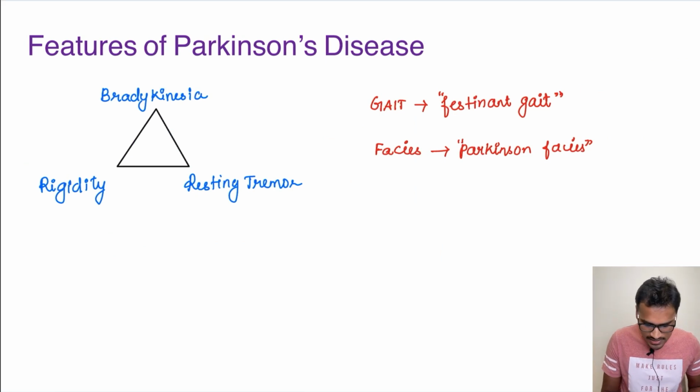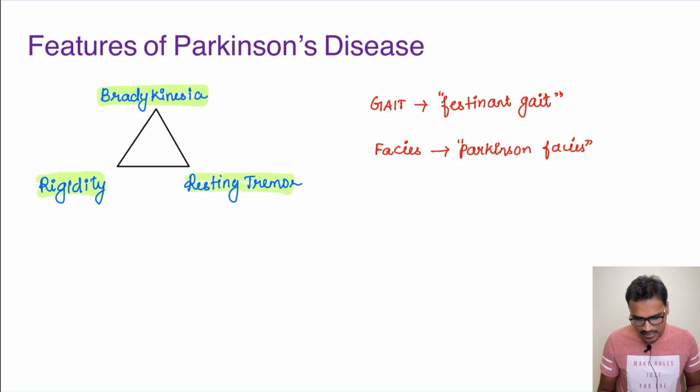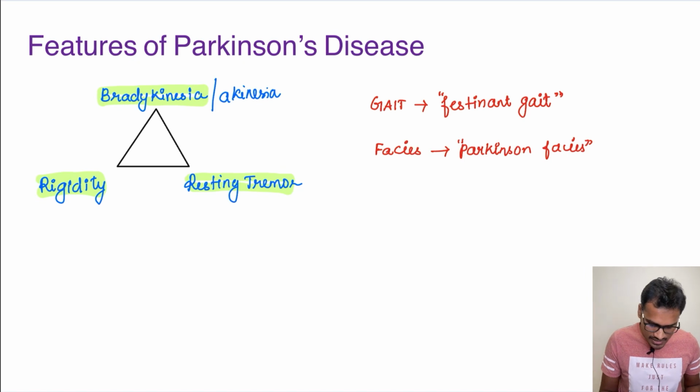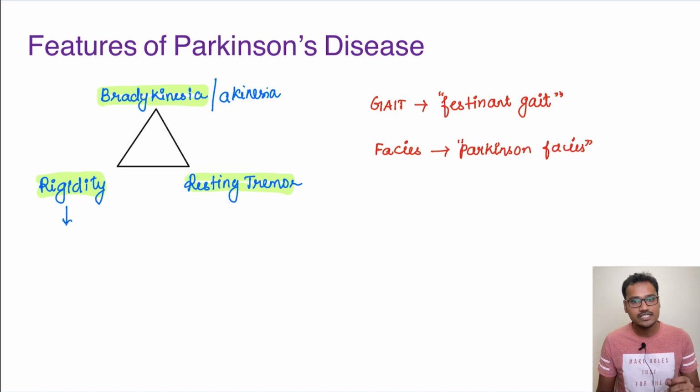So what happens here is there will be bradykinesia, there is resting tremor, and there is rigidity. This forms a classical triad of Parkinson's disease. Sometimes the bradykinesia can be so severe that it can lead to akinesia, that is, absence of movement. And this rigidity can be of two types, which are lead pipe rigidity and cogwheel rigidity.